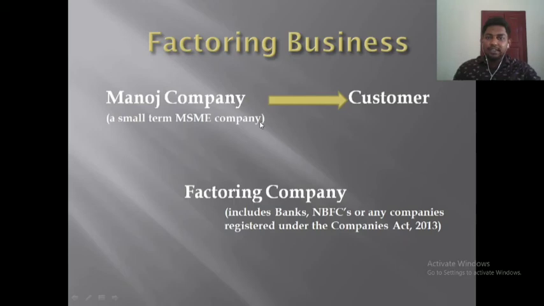So even though they are deficient by 3 rupees, this Manoj company is in need of funds, so they don't bother, and they receive money from the factoring company. Now upon that invoice, the factoring company will claim the 100 rupees from the customer. So this is the process which is called the concept of factoring business.